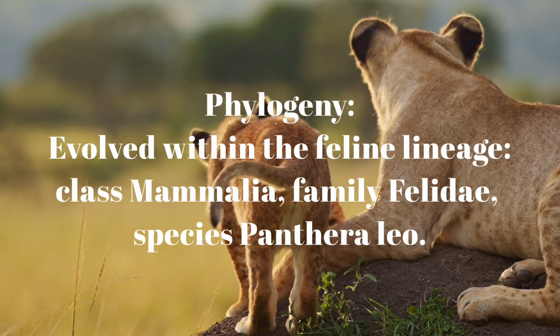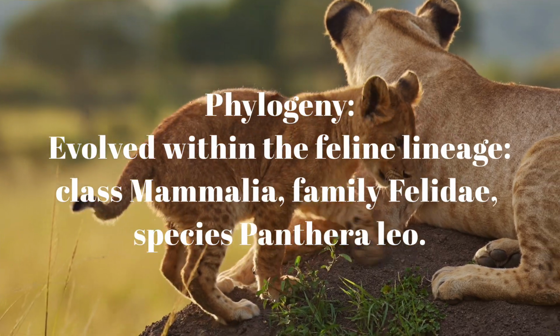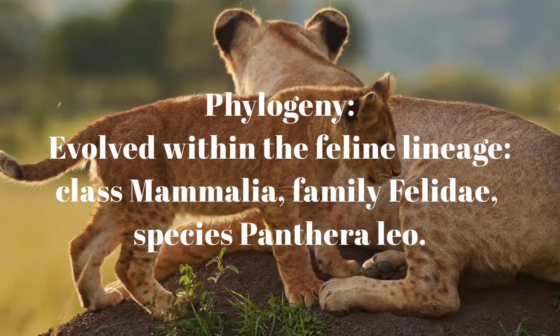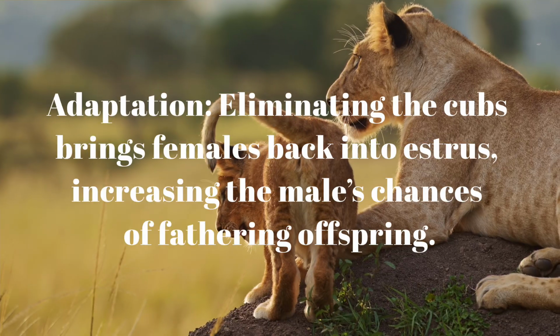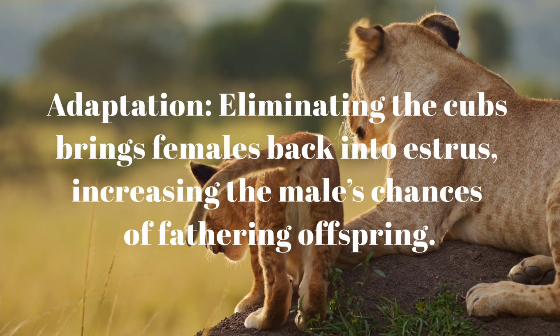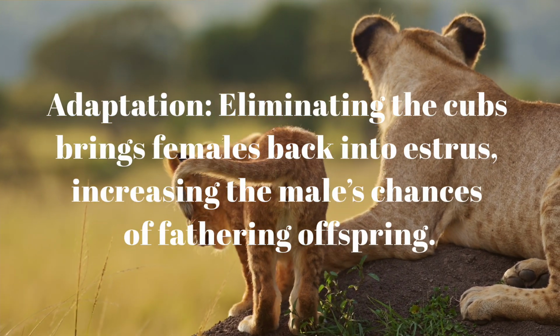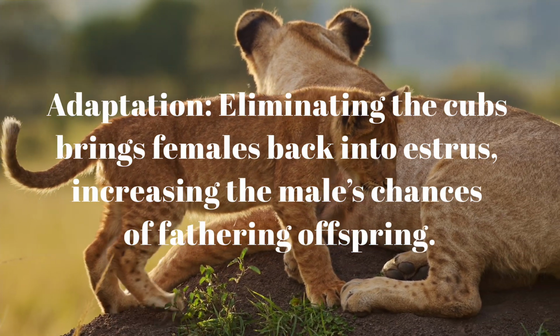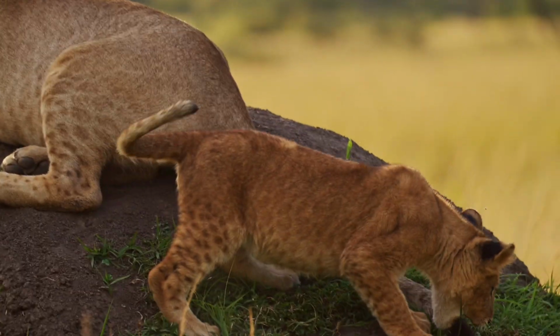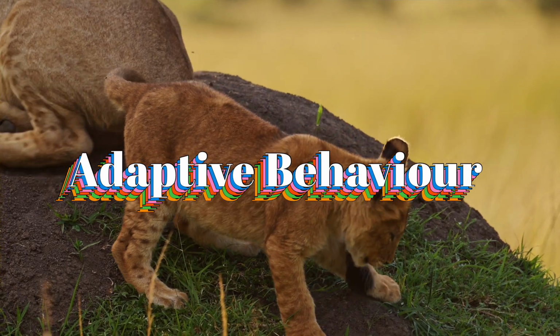The phylogeny, well, it evolved within the feline lineage, class Mammalia, family Felidae, species Panthera leo. And the adaptation, eliminating the cubs brings females back into estrus, increasing the male's chances of fathering offspring. In this way, infanticide becomes an adaptive behavior.